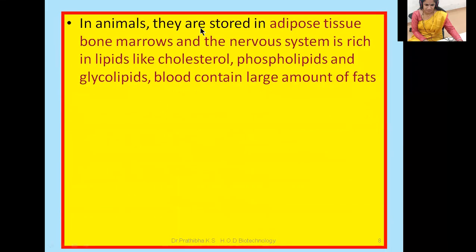In animals, they are stored in adipose tissue and bone marrow, and the nervous system is rich in lipids like cholesterol, phospholipids, and glycolipids. Blood contains large amounts of fats.